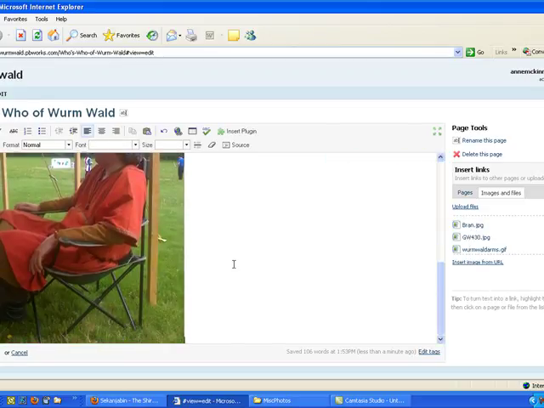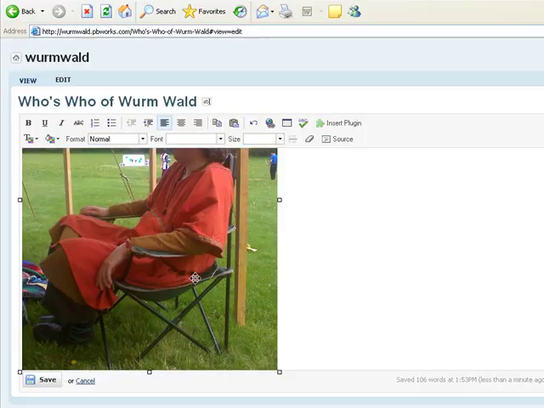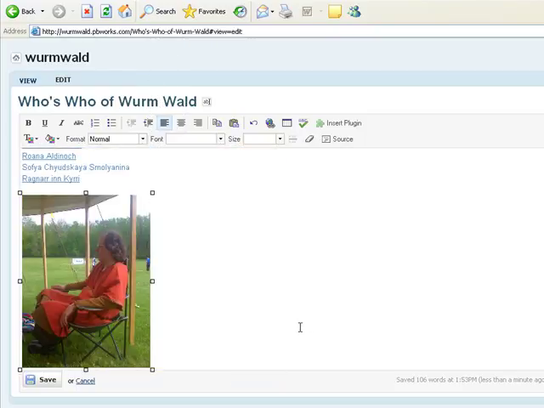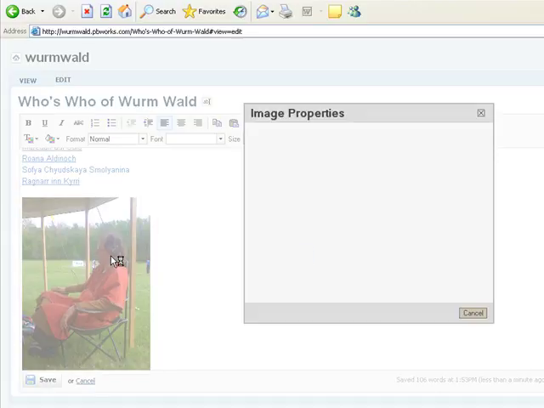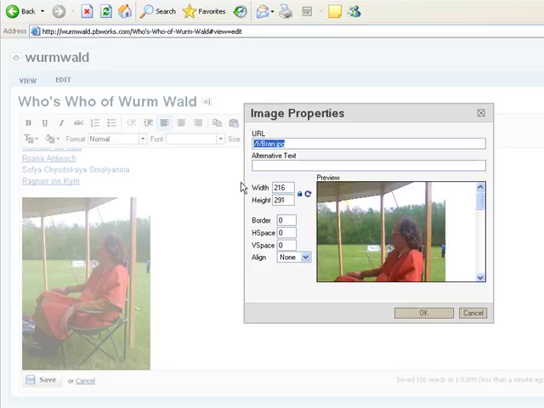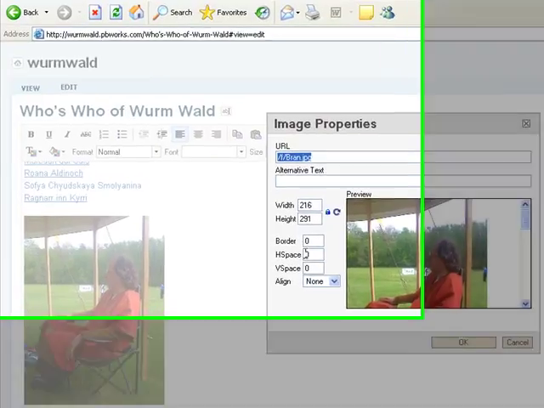and it'll insert it. But it's kind of large, so what I can do is click on it. It'll give me these boxes. I can shrink it up a little bit. And now it's still sitting kind of awkward at the bottom of the page. So I can right click on it, click Image Properties, and I could create a border.